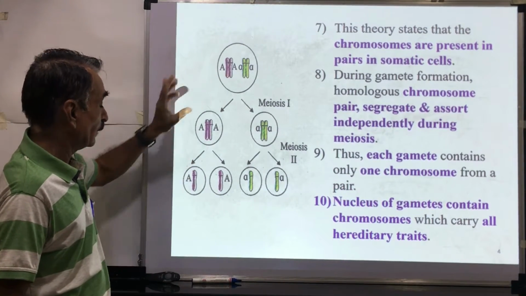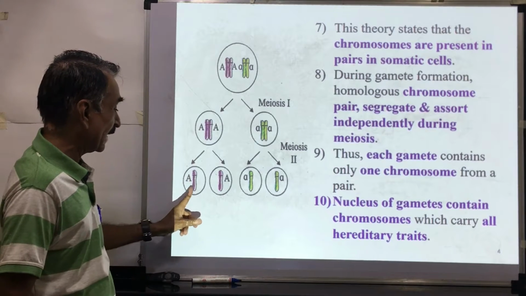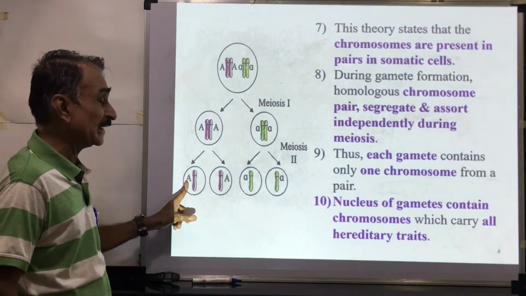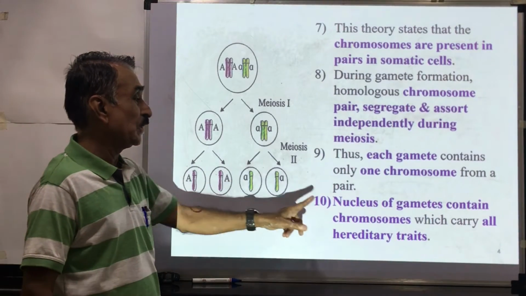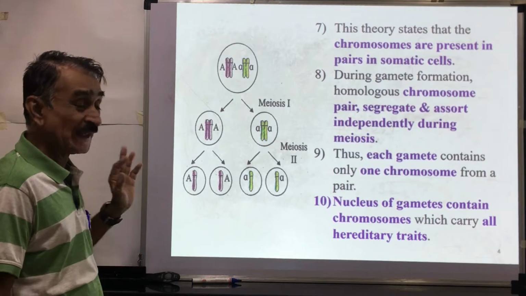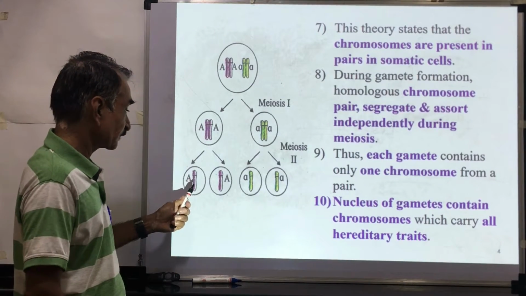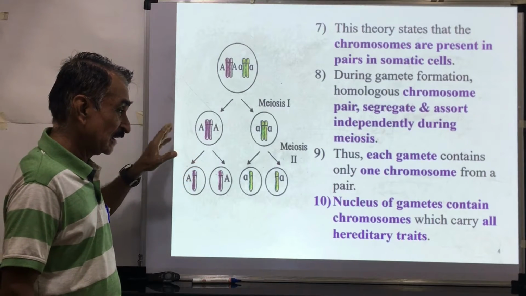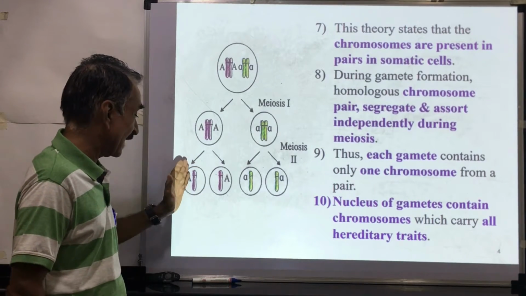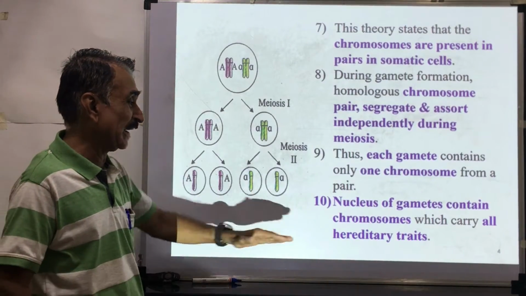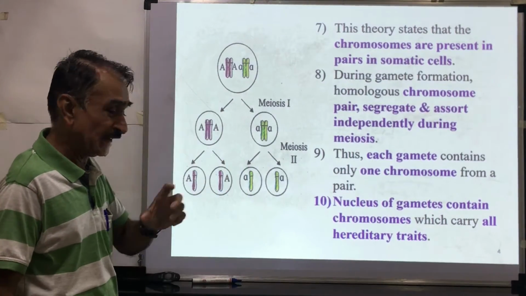Here the chromosomes are present in pairs, but in the gamete one chromosome of a pair enters into each gamete. The nucleus of the gamete contains chromosomes which carry all the genes, all the hereditary characters or traits.